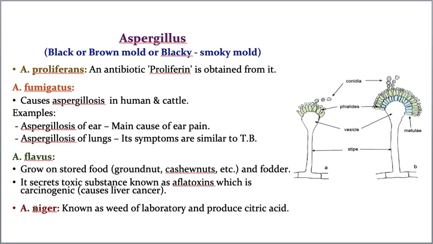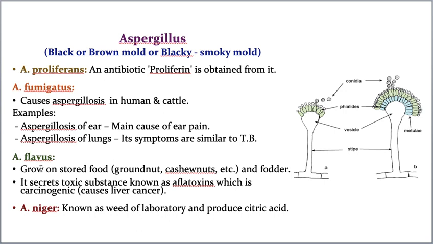Am I correct or not? In a handful of groundnuts, one or two taste a little bitter, and those bitter groundnuts are infected by aflatoxin secreted by Aspergillus flavus. Hope you understood, students.